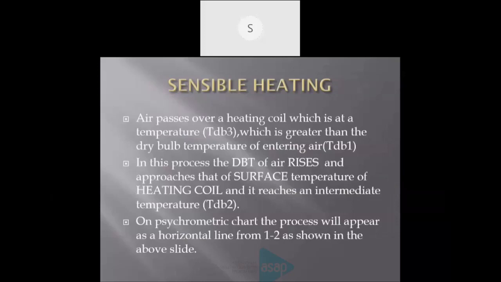TDB2, another temperature. Normally, the entering air has a low temperature. It approaches the surface as it comes across a heating coil. The figure we can show in the next slide. It does not reach the surface temperature of the heating coil. It reaches only an intermediate temperature. In a psychrometric chart, the process will appear as a horizontal line from 1 to 2, as shown in the slide below. Normally, it is a horizontal line.